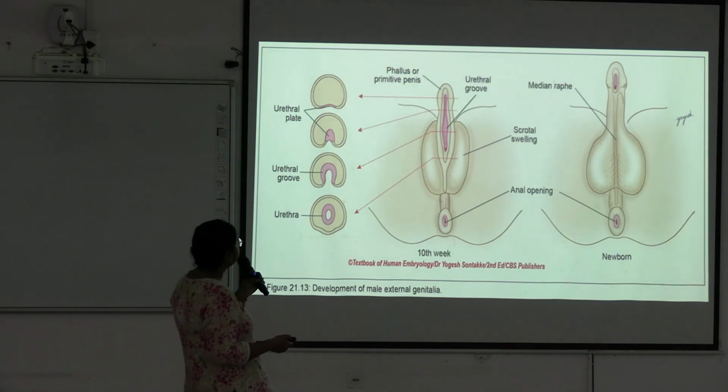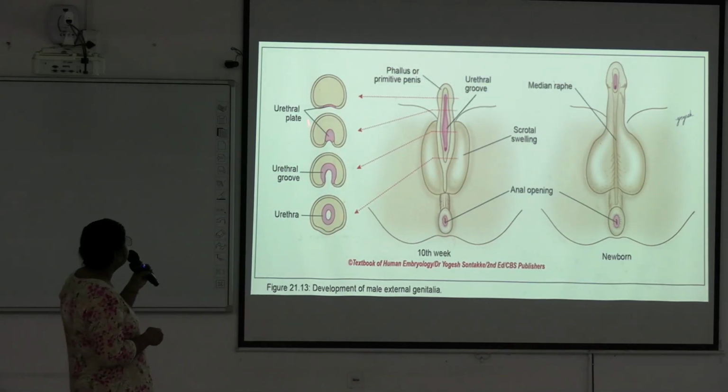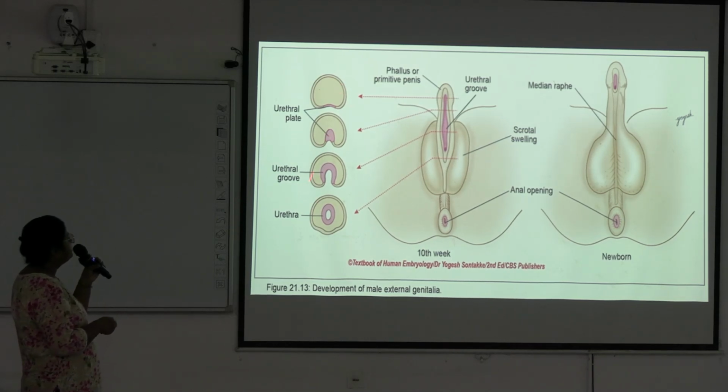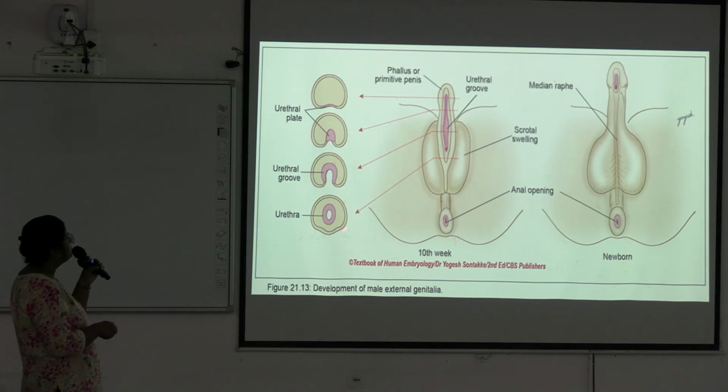Next, so this is the development. See, first the urethral plate is formed, then it thickens and it is grooved, forming the urethral groove, and from the urethral groove the urethral folds are fused to form the definitive urethra.